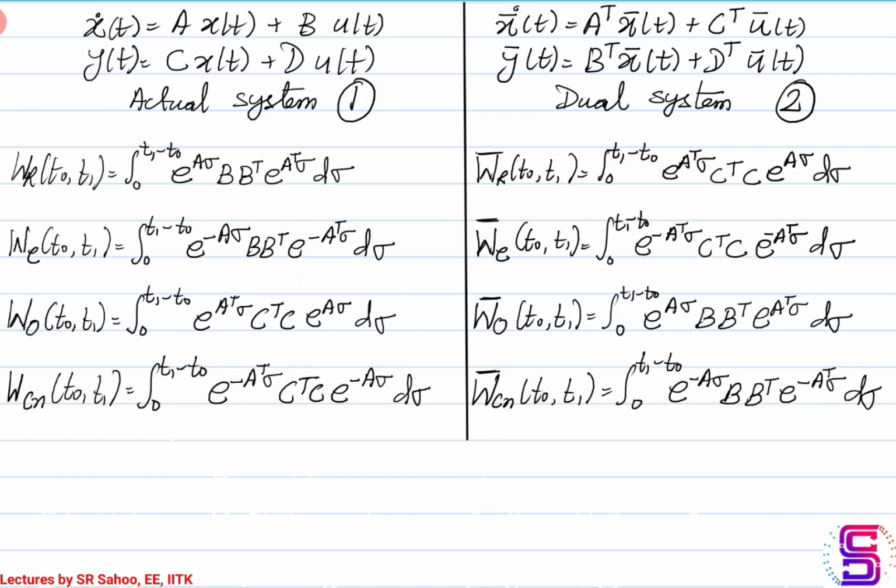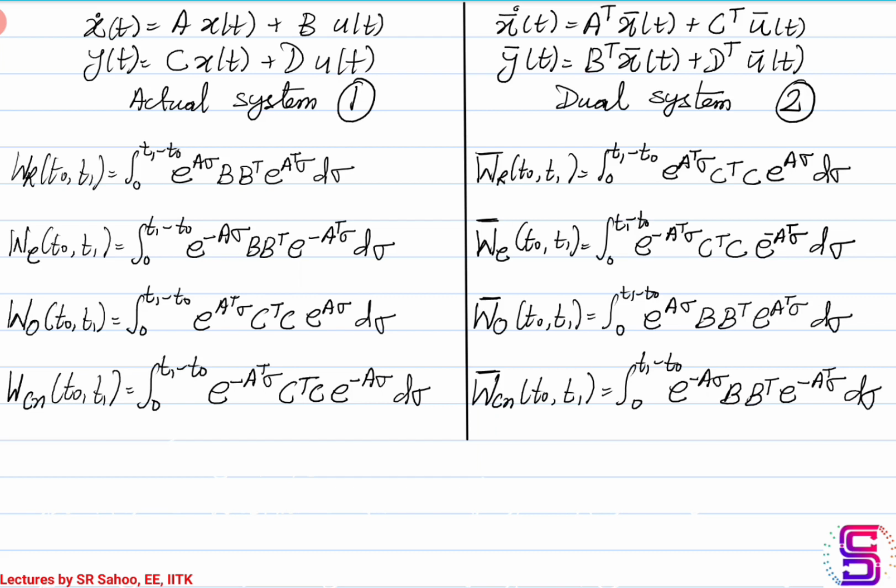So the Gramians corresponding to reachability, controllability, observability and constructibility for system 1 are mentioned on the left hand side, and the Gramians corresponding to reachability, controllability, observability and constructibility for the dual system are on the right hand side.